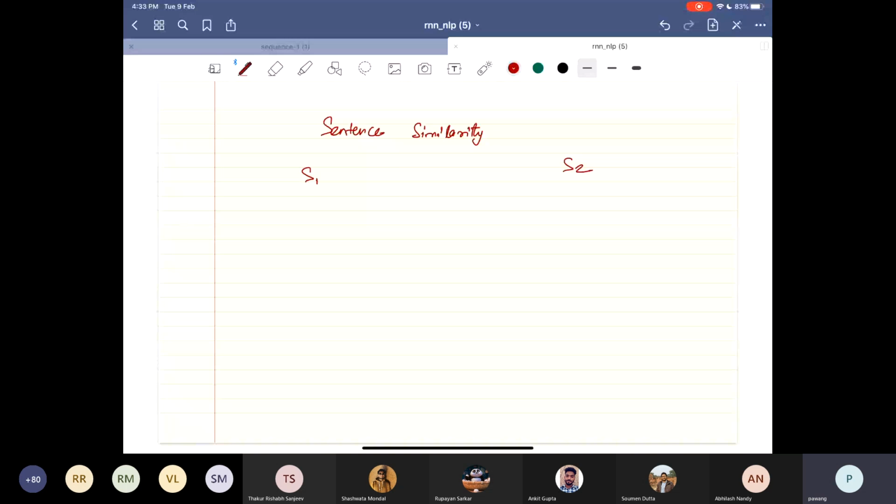For example, he is smart, or he is a wise man. So how do I say that these two sentences are similar using RNNs?